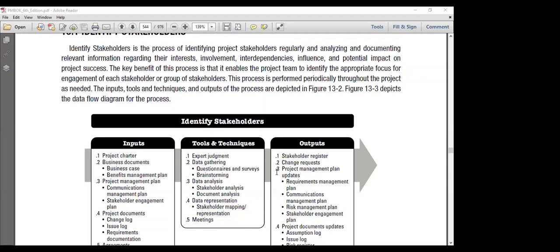The key benefit of this process is that it enables the project team to identify the appropriate focus for engagement of each stakeholder or group of stakeholders so that we will have a clear strategy in our hand when we go to the next process, plan stakeholder engagement.